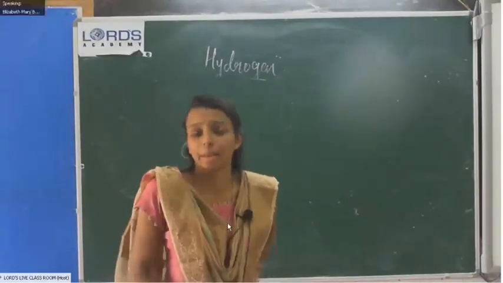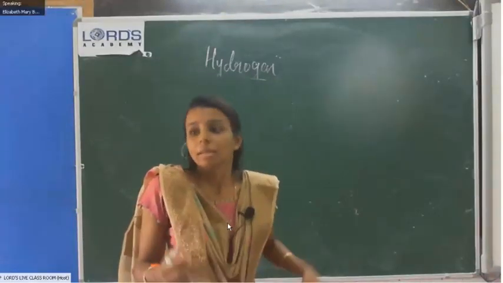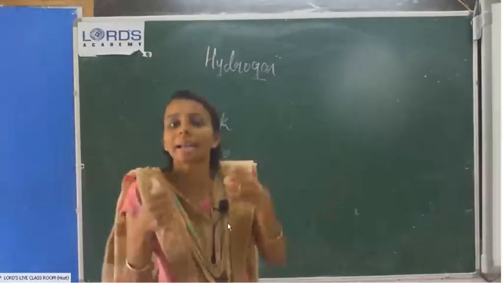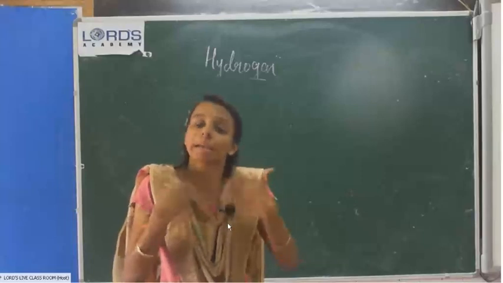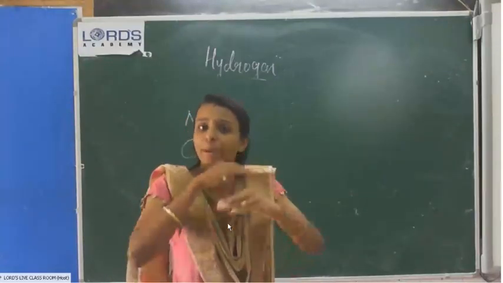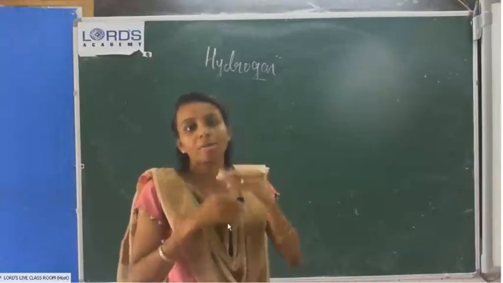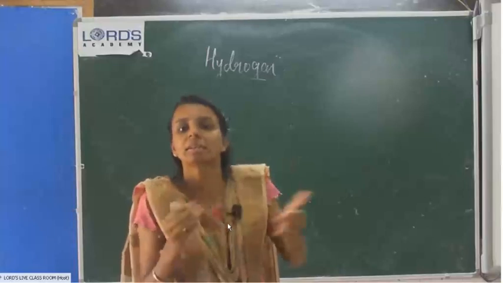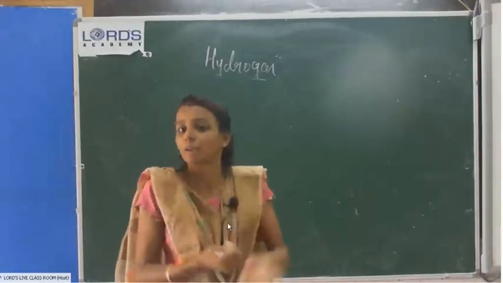Then one more is aluminium. Aluminium has a great affinity towards oxygen. That means it will combine with oxygen and produce aluminium oxide. This aluminium oxide becomes a coating, and it will stop the reaction. So the reaction does not take place continuously. So that metal also we are not using.